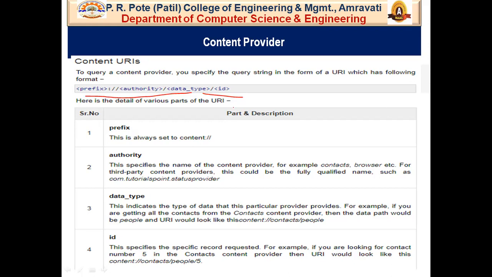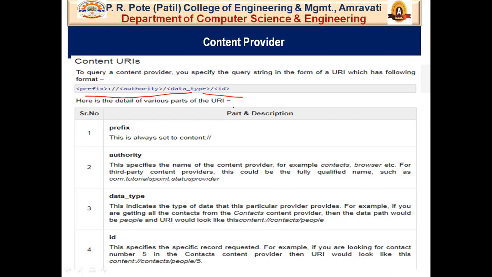So first, see what is the prefix. Prefix is always set to content. The second one is the authority. This specifies the name of the content provider, for example, contacts, browser, etc. Then the data type.